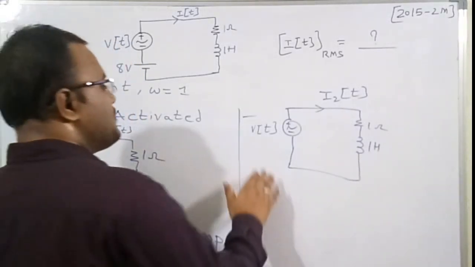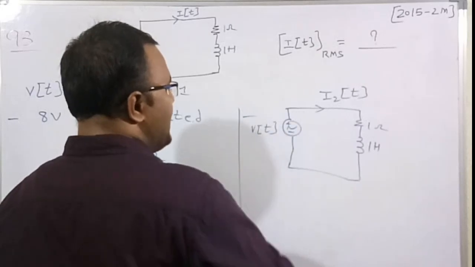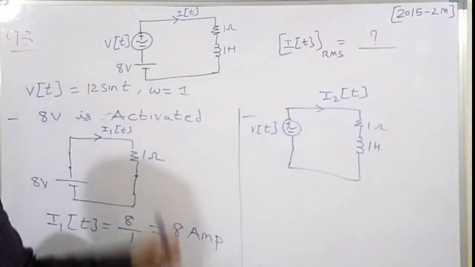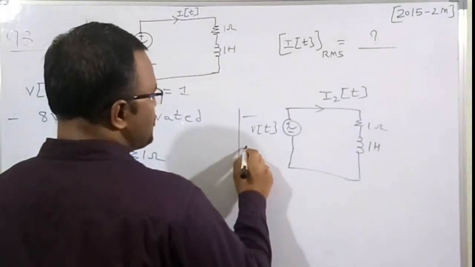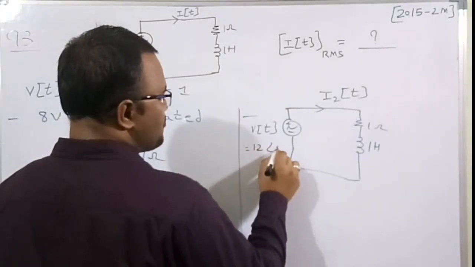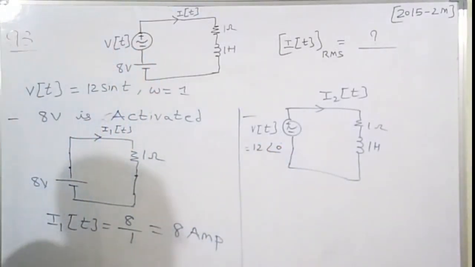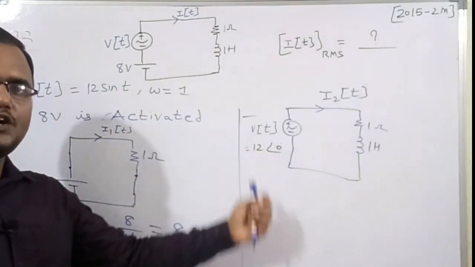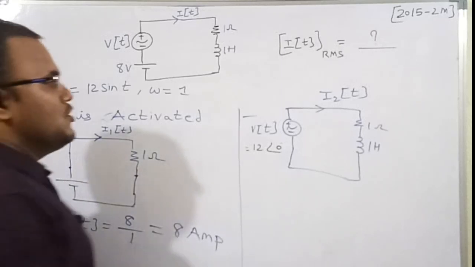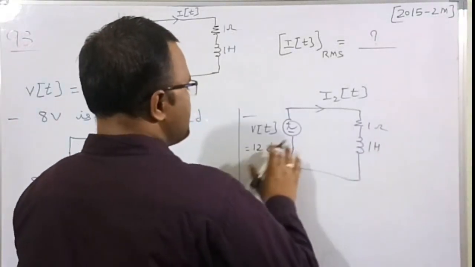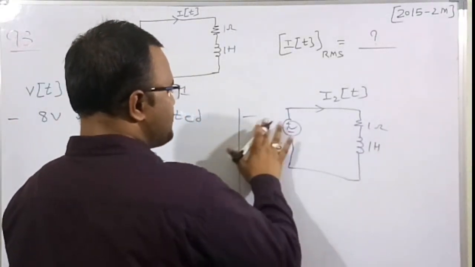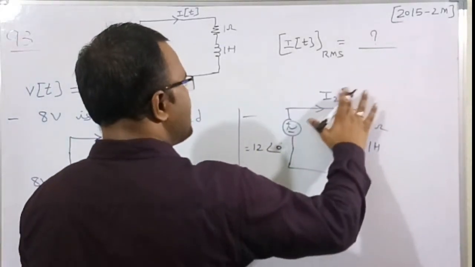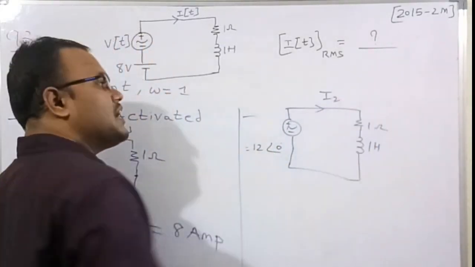By phasor representation, V of t is equal to 12 sine t, right? So by phasor I am going to write it as 12 angle 0, meaning I am taking sine as the reference, that's why it is angle 0. So I am going to replace V of t by 12 angle 0, and now I need to find the phasor representation I2.